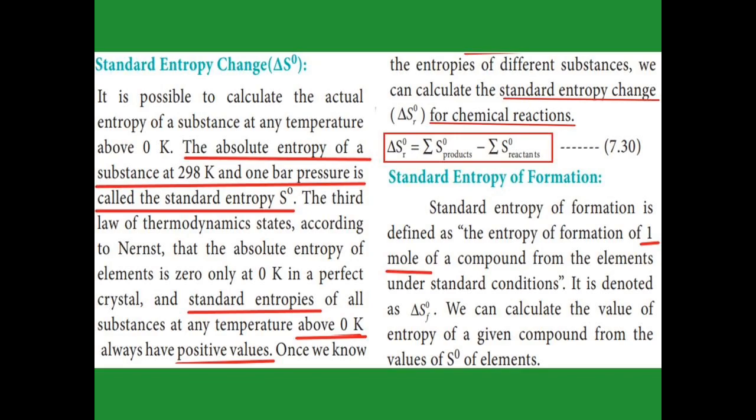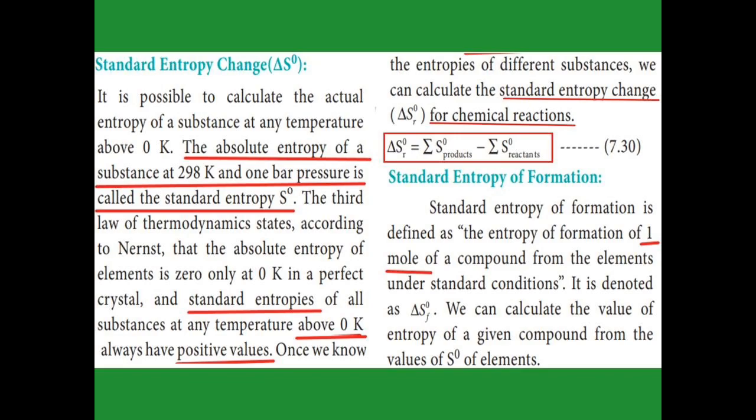The definition of standard entropy: it is the absolute entropy of the system calculated at the standard conditions of 298 Kelvin and 1 bar pressure, called the standard entropy S0. The standard entropy of a substance above 0 Kelvin always has a positive value. This is important, keep it in mind. Based on this entropy, we will learn the third law of thermodynamics later.